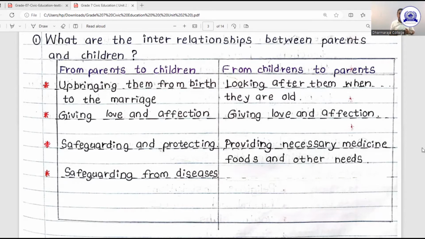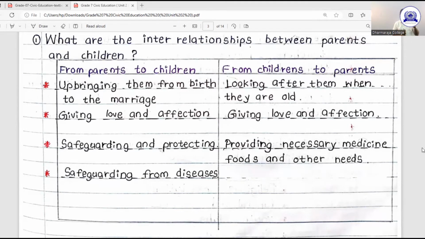But we have seen children have put some parents into the elders' homes. We have seen some parents have put their children into the children's homes. See how it is very sad. But if we follow these interpersonal relationships properly, no one will go to the elders' home or to the children's home. That's why you must learn them very well.